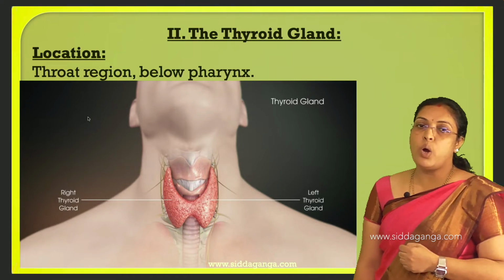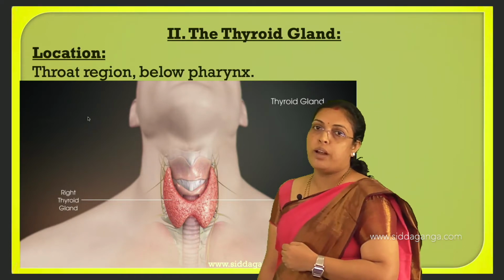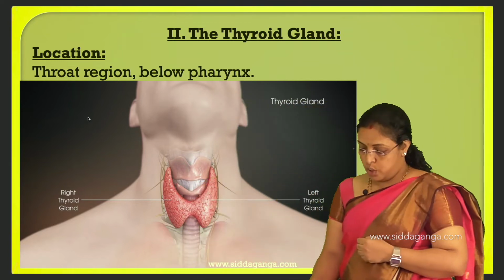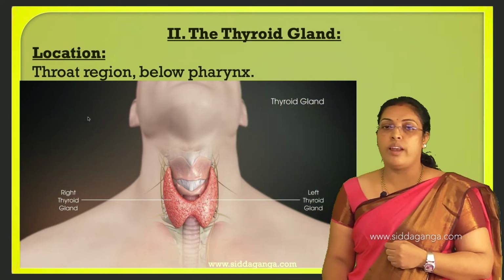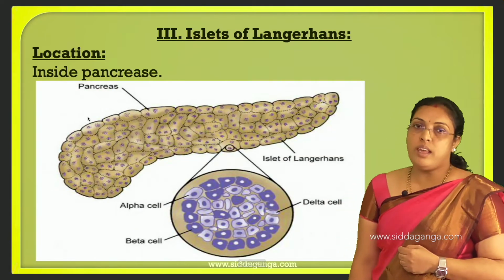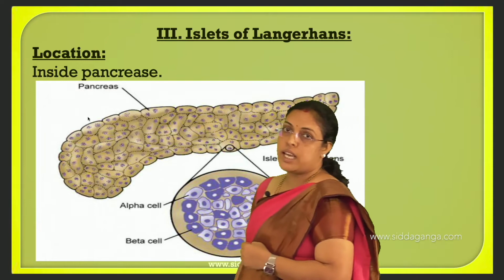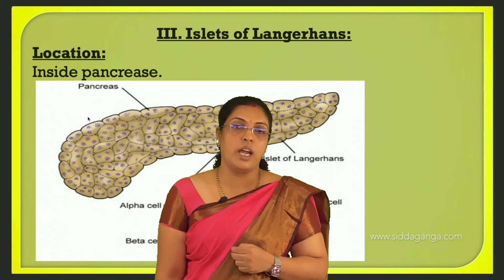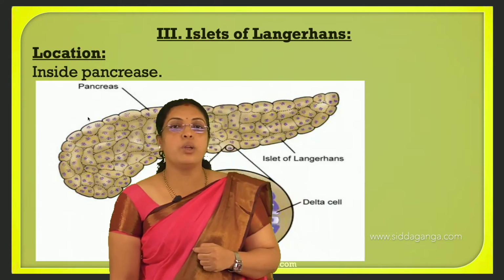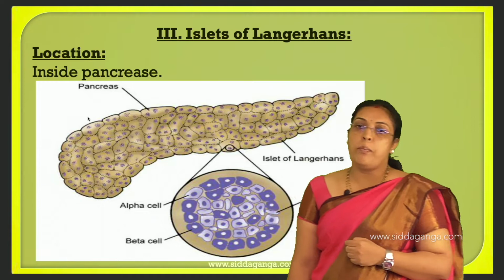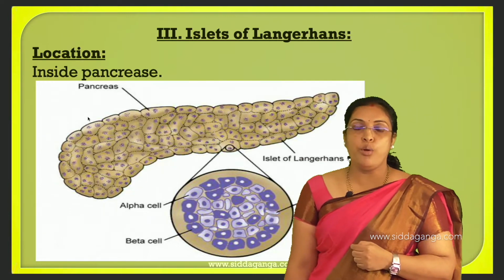And this is the thyroid gland. It is a bilobed gland joined by isthmus. Thyroid is the largest endocrine gland. Then we have the pancreas. The pancreas is a heterocrine gland which has both an exocrine part and an endocrine part. The exocrine part produces enzymes, whereas the endocrine part produces hormones.